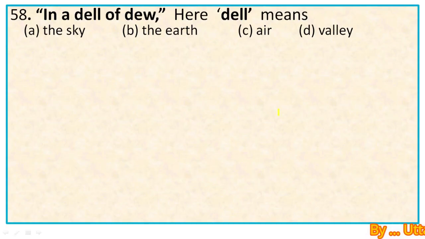Then question number 58. In a dale of dew. Here dale means the sky, the earth, air, valley. No. Here dale means D, valley. And it is said about the firefly, like a glowworm golden in a dale of dew. That is dale or valley covered with trees.